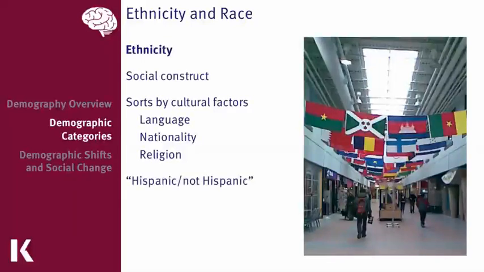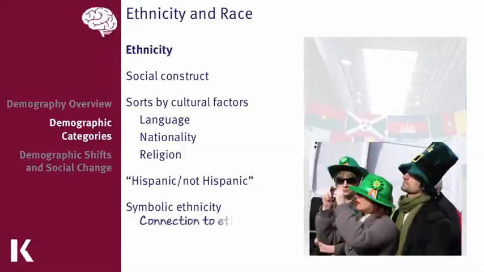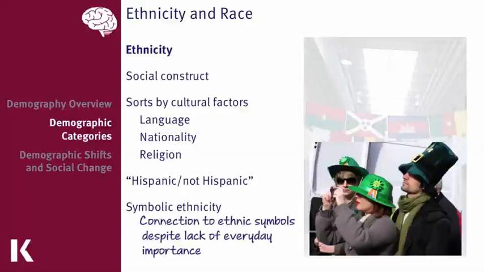For example, a group of people may consider themselves Hispanic, but not all Hispanic people are from the same nationality. We tend to group them because they speak the same language, and most of them practice the same religion. There's also symbolic ethnicity, and this is when people who are of a certain descent only associate with their ethnicity on certain days out of the year and don't make it part of their everyday life.